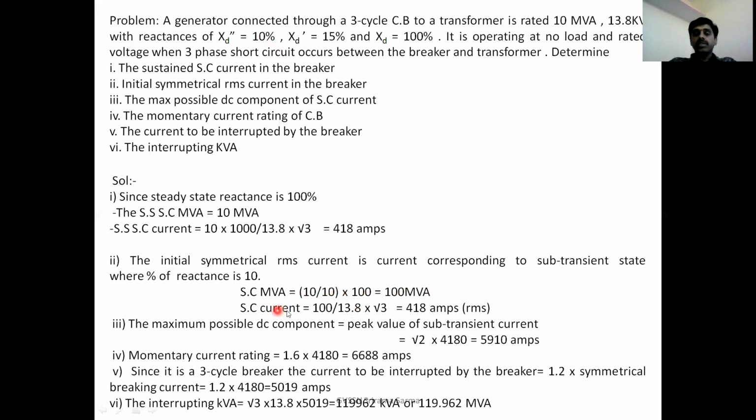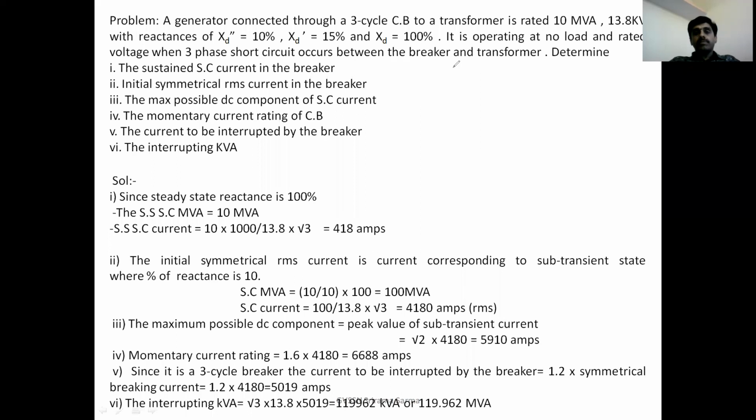So what is the short circuit current? It is given by the short circuit MVA divided by root 3 into 13.8, that is 4180 amperes.